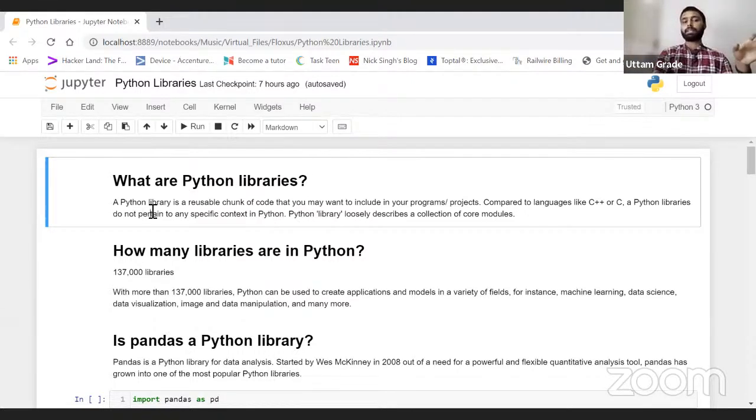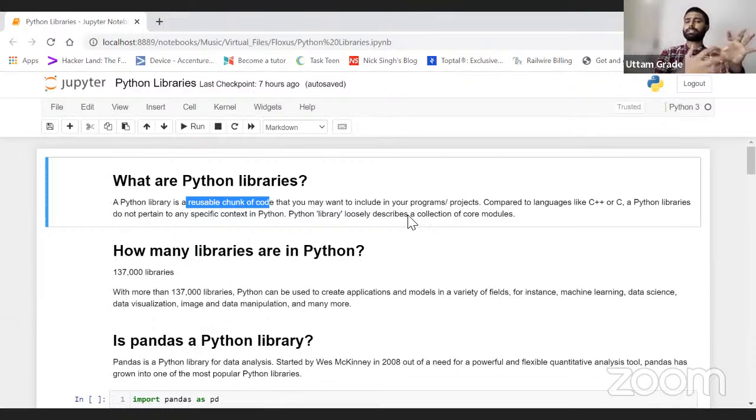A Python library is a reusable chunk. Reusable chunk basically means, yesterday we made a function, right? def, the function name, and we pass some input and it returns something. So this is like a reusable chunk. The way yesterday's function was a reusable chunk, in the same way, Python libraries are reusable chunks.